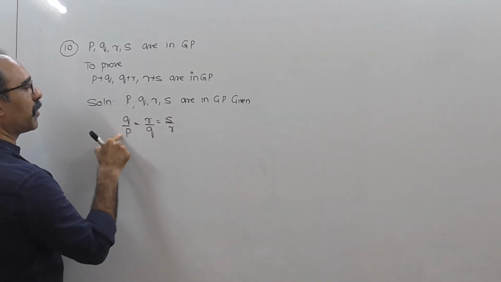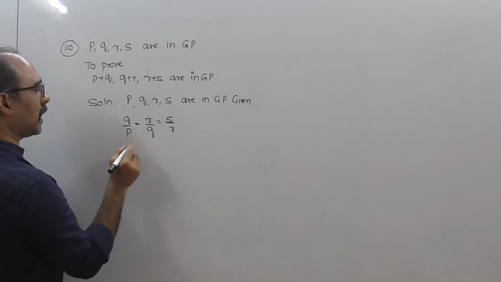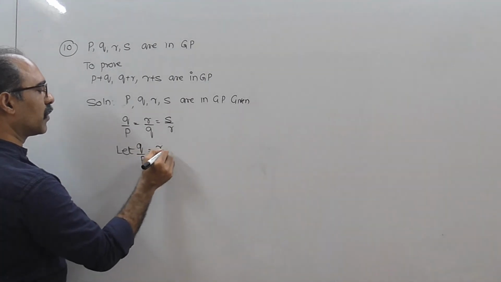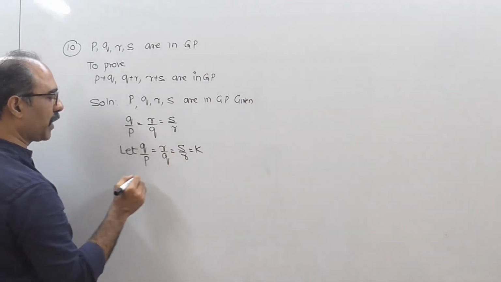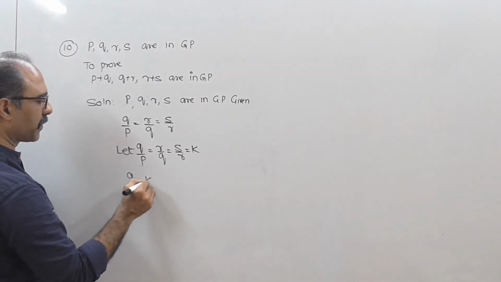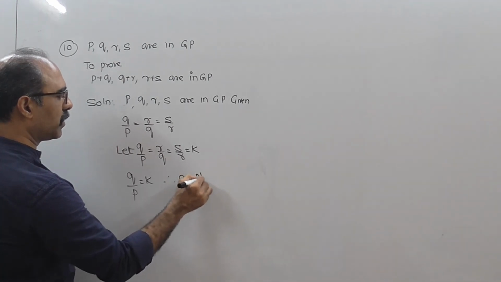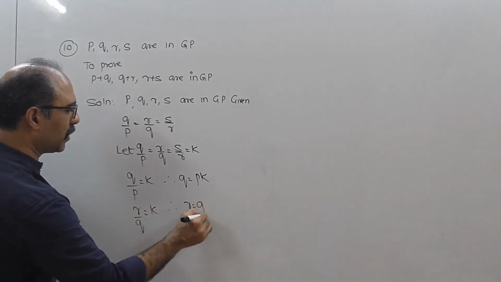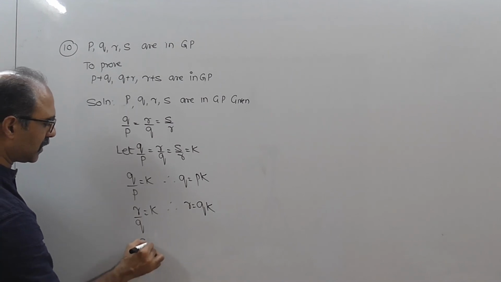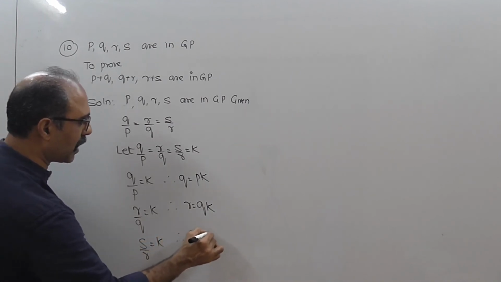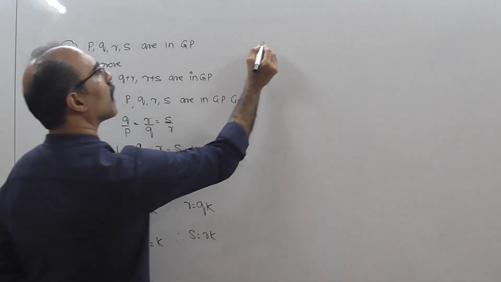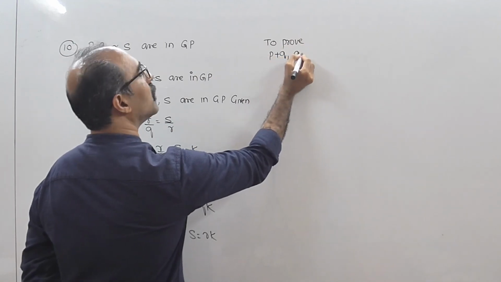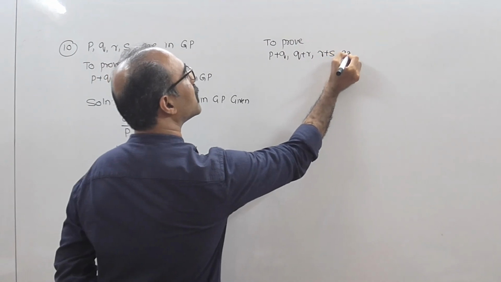So Q upon P will be equal to R upon Q equal to S upon R. Then make an assumption: let Q upon P equal to R upon Q equal to S upon R equal to K. Therefore Q equals P times K, R equals Q times K, and S equals R into K. Now what do we have to prove? We have to prove that P plus Q, Q plus R, R plus S are in GP.